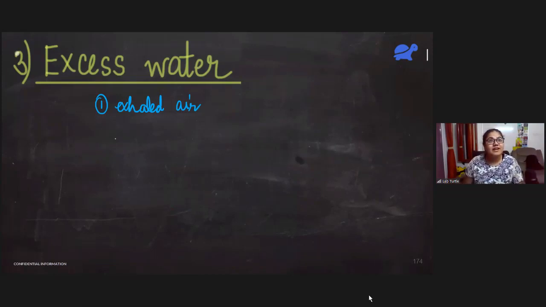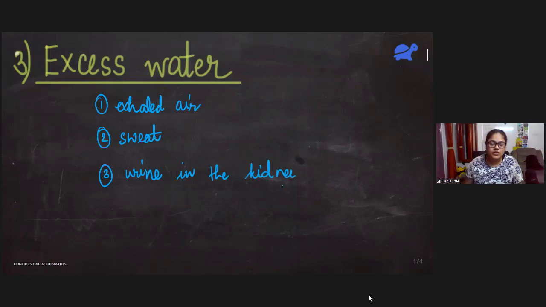Some of it may be removed in the form of sweat. Third, and the most important, it is again removed in the form of urine, right? Urine is produced in the kidneys. From there also excess water is removed. This is again a part of excretion. All these processes are a part of excretion.